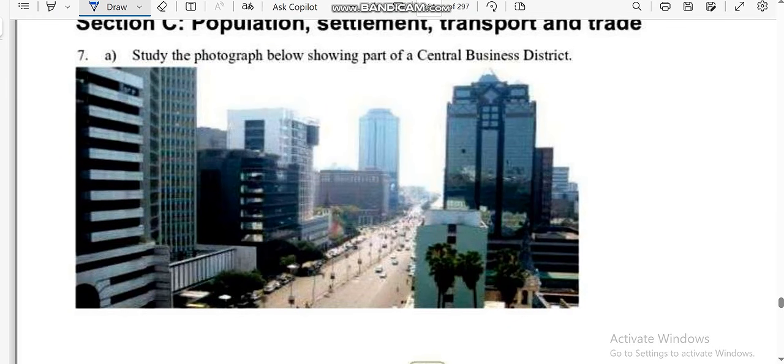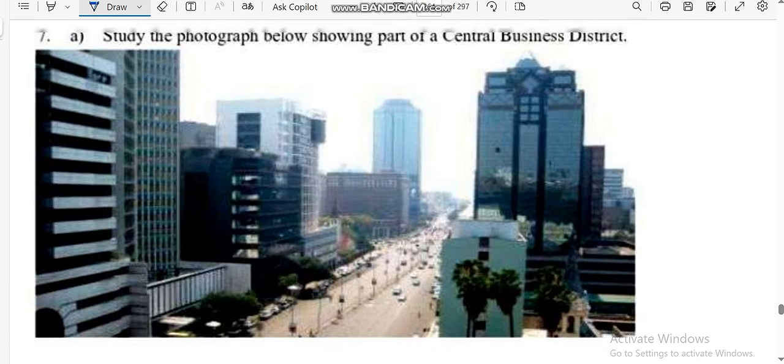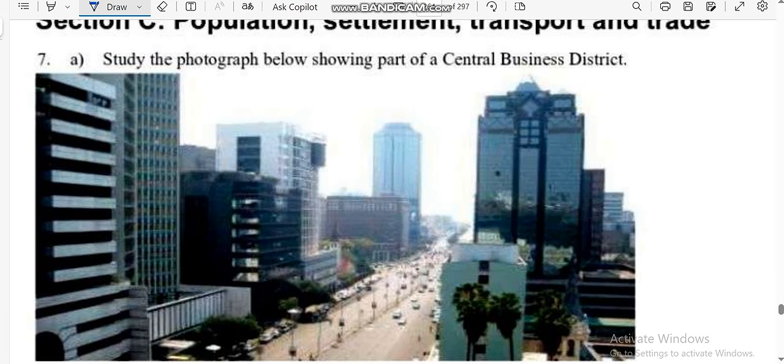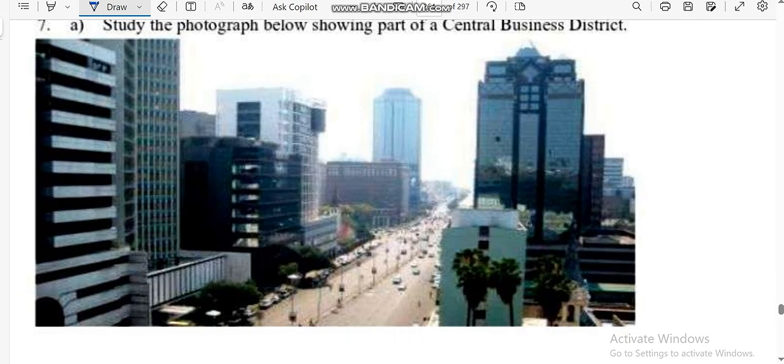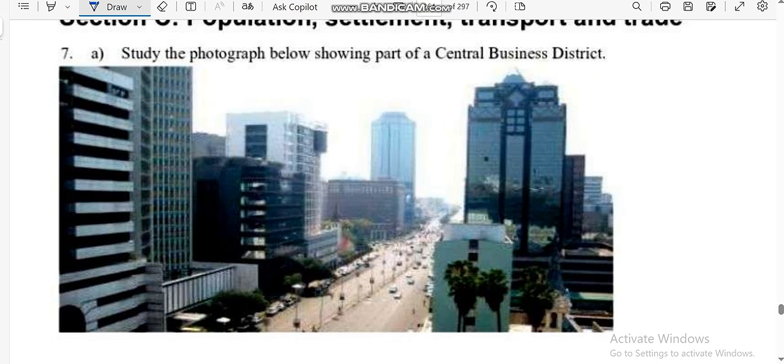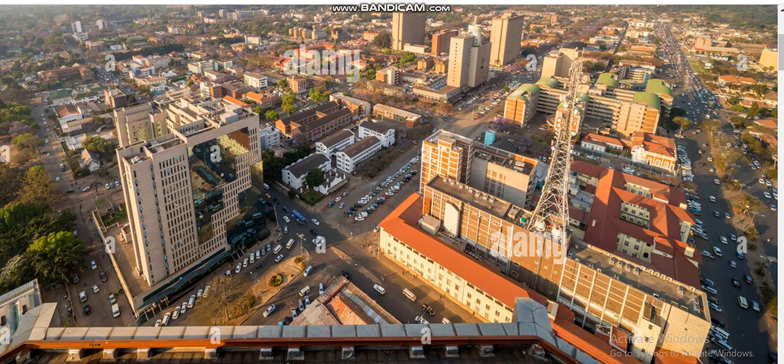So this question says, study the photograph below showing part of the central business district. Let me just show you a clear picture because this one is not clear. So this is the picture of Harare CBD, and the question was asking you to give the characteristics of this CBD. So you can see that there are tall buildings. You can't deny that.